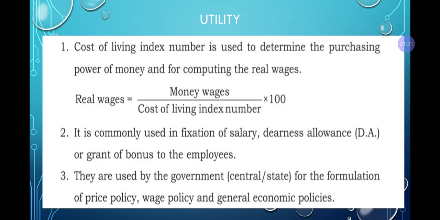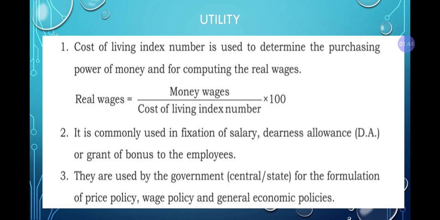Next, utility. So, what does utility mean? Cost of living index number is used to determine the purchasing power of money and for computing the real wage. So, here it is determined for the purchasing power.